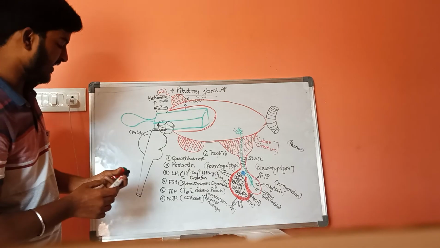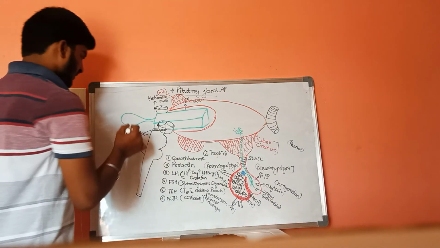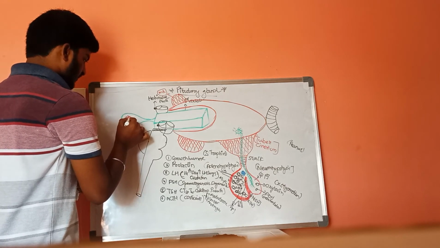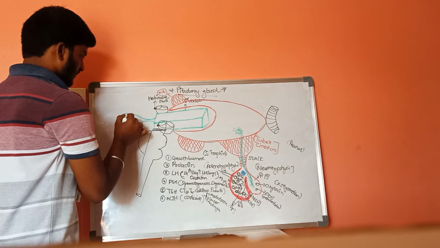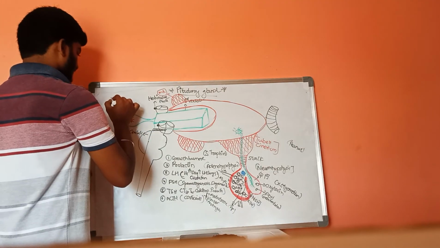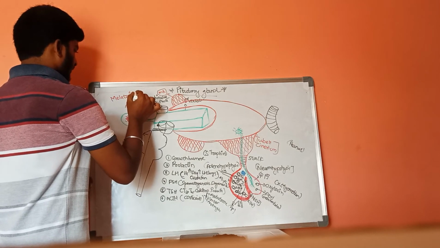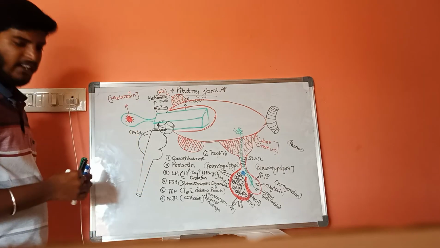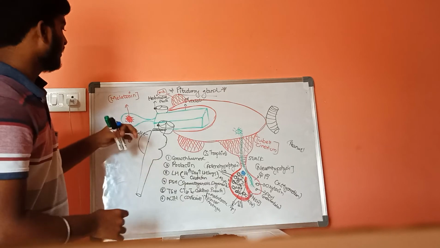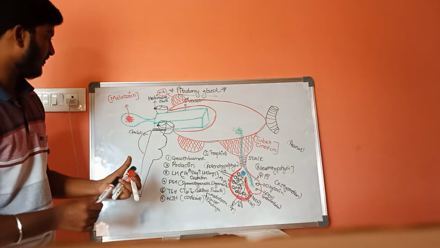This pineal gland secretes a special hormone, melatonin. The main function of melatonin is that it maintains the normal physiology of our body, like sleep.